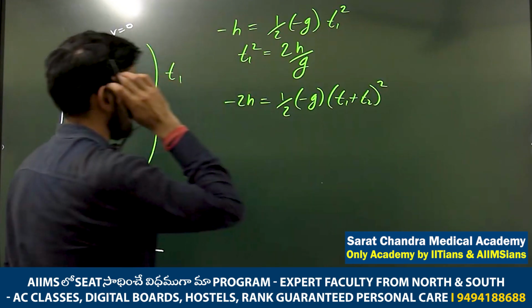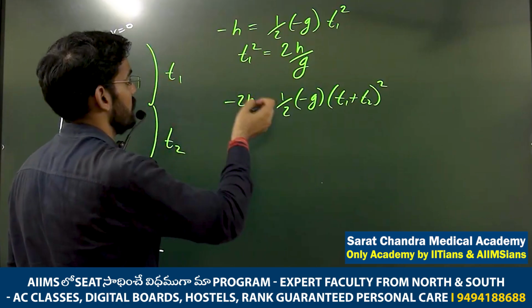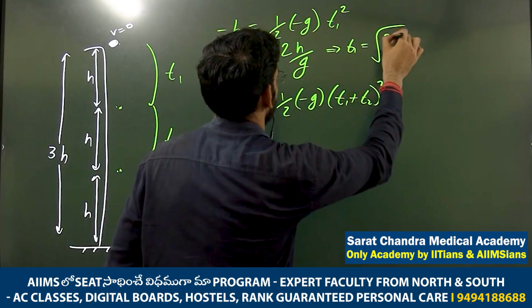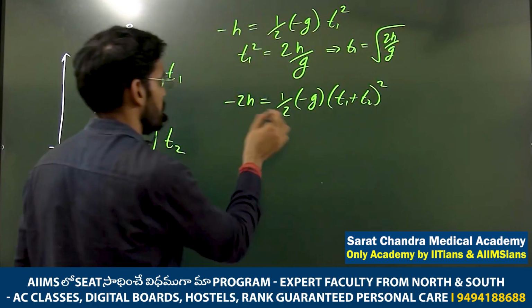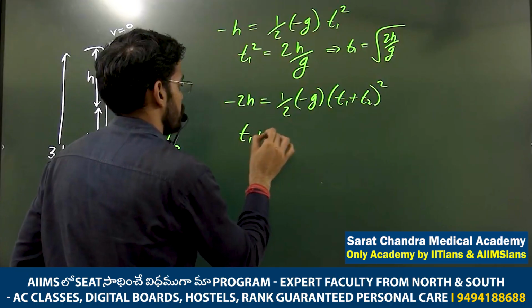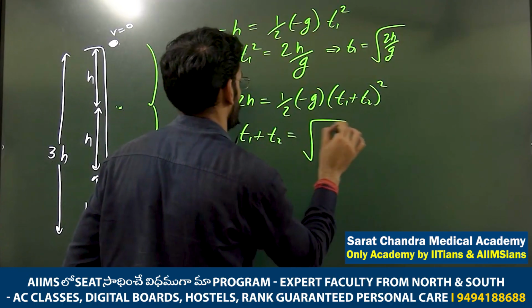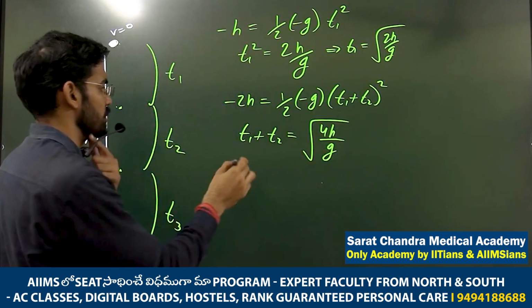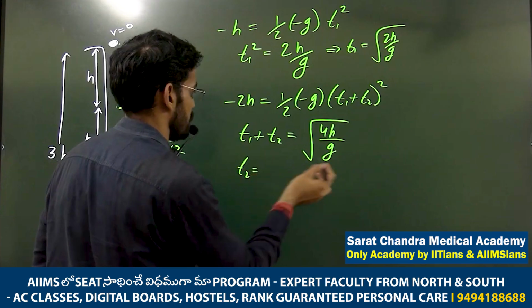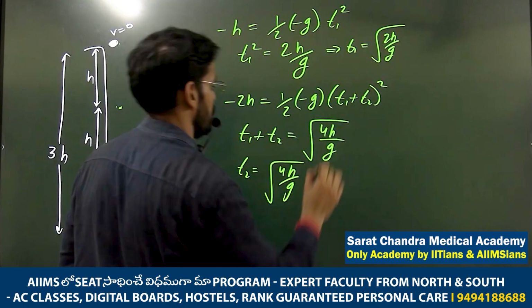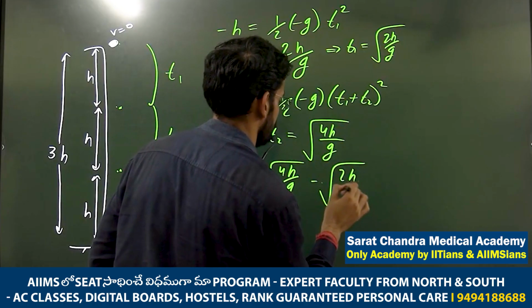So this came, right? From here, let's get the t1 also. T1 is under root 2h by g. From here, what did we get? t1 plus t2 is under root 4h by g. So t2 came: under root 4h by g minus t1, minus under root 2h by g.